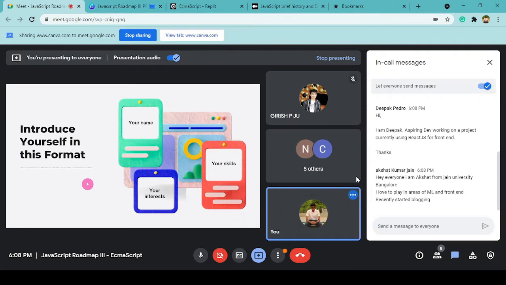You can introduce yourself in this format. Your name, your interest, your skills. Right. So let's see. Okay, Deepak is an aspiring developer working on a project currently using React.js.